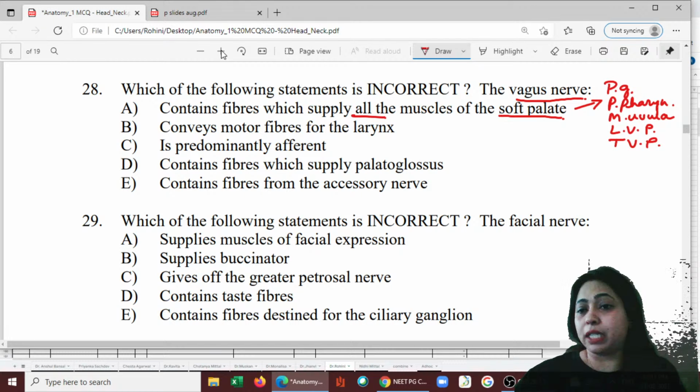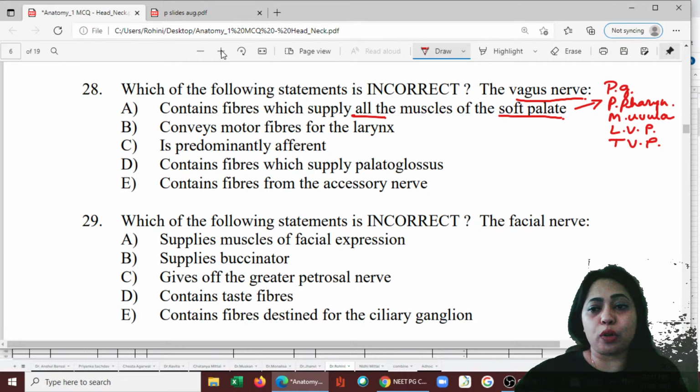Out of this, all these, palatoglossus, palatopharyngeus, are the muscles supplied by the pharyngeal plexus, except one, that is tensor veli palatini.